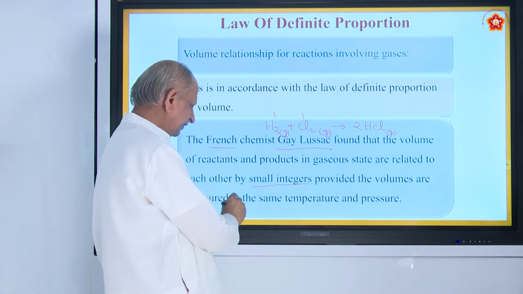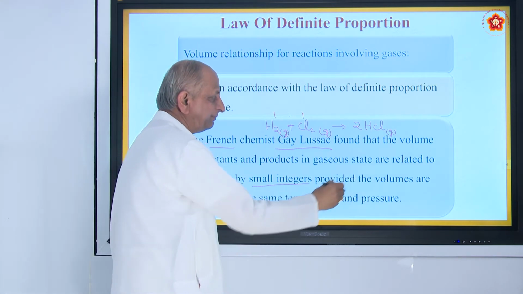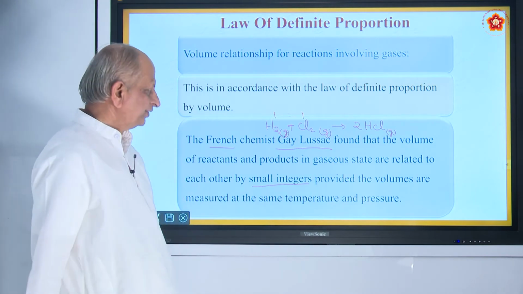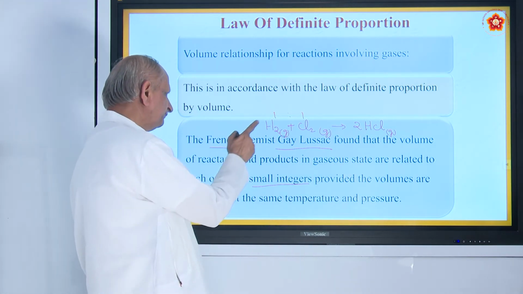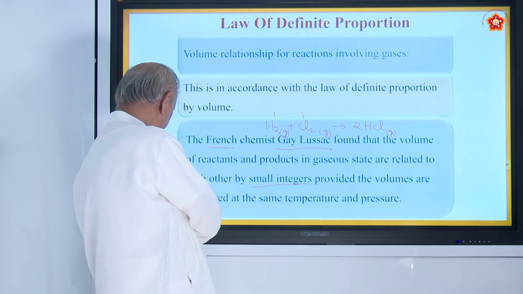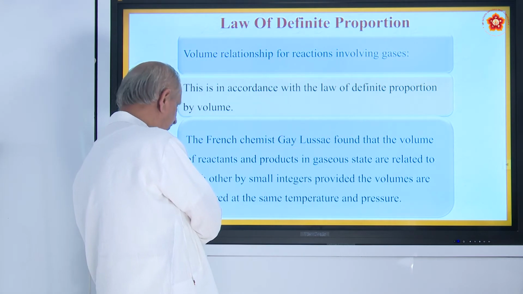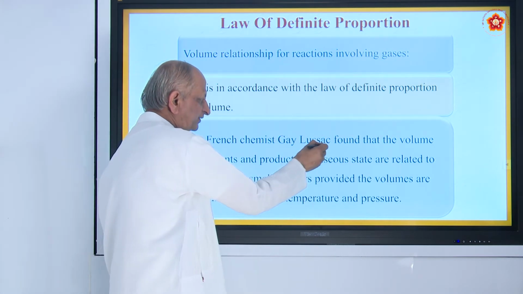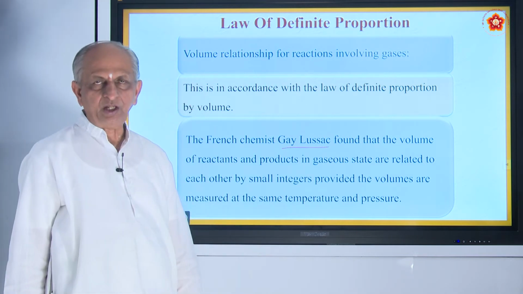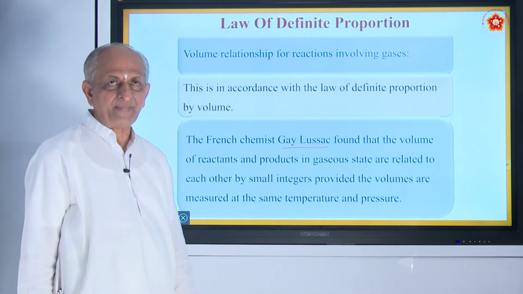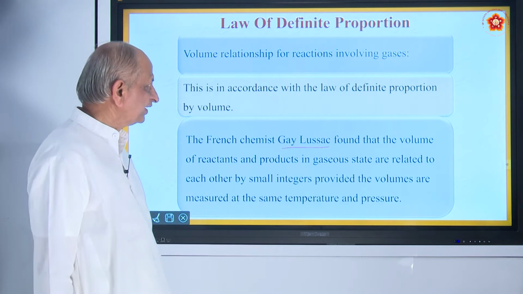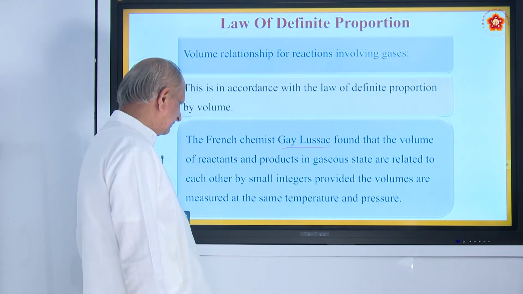provided the volumes are measured at the same temperature and pressure. If the temperature and pressure are the same, then the ratio will be simple. That is what is told by Gay-Lussac. So, the law is called Gay-Lussac's law of combining volumes. You are going to study it in a higher class, especially PU.